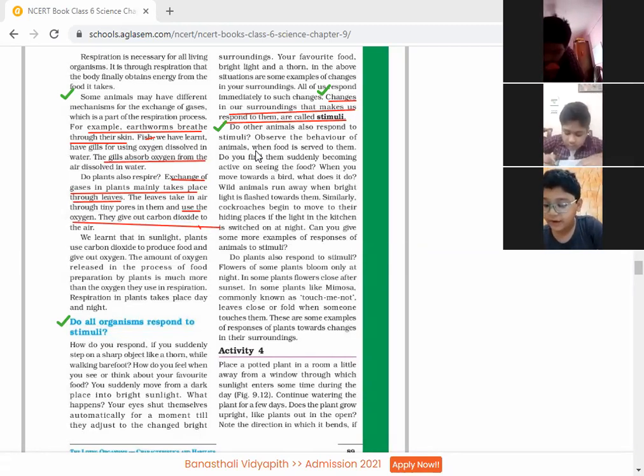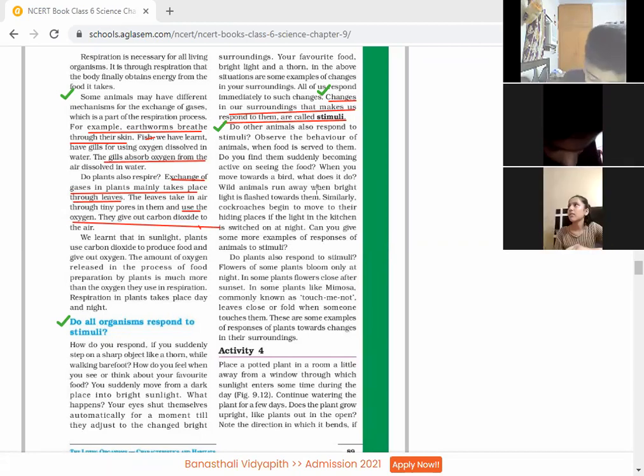Observe the behavior of animals. When food is served to them, do you find them suddenly becoming active on seeing the food? When you move toward a bird, what does it do? Wild animals run away when bright light is flashed toward them.